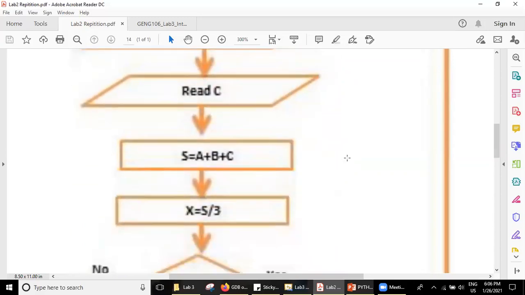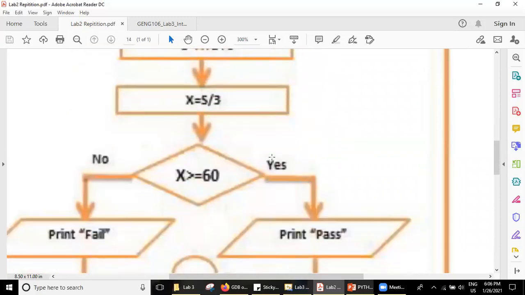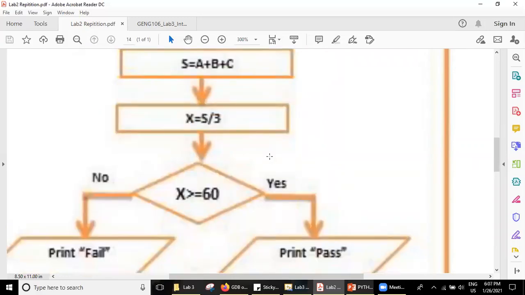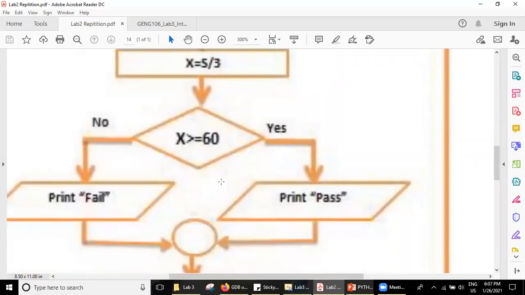Okay, good. And the computation will be the same in C++ or Python. We do the computation in 2 steps, or you can do it in a single step as average equals A plus B plus C over 3 in one line. After this average, we are trying to see if the person has passed or failed. If the average is greater than 60, then the person has passed. If not, the person has failed. Okay, good. We understood what we are going to do.